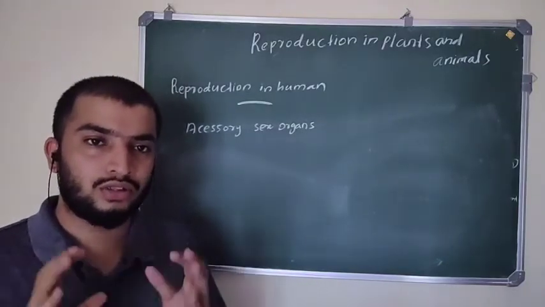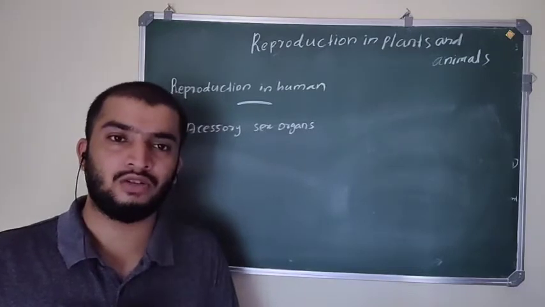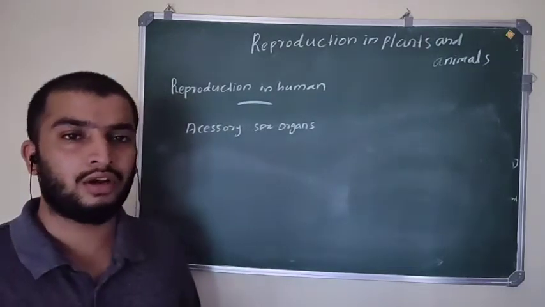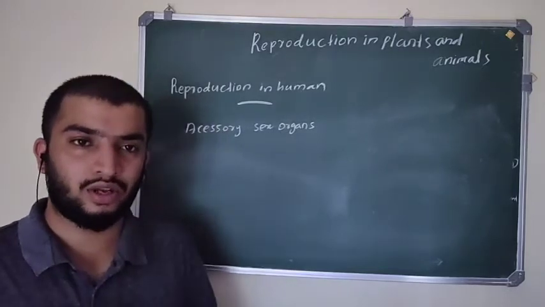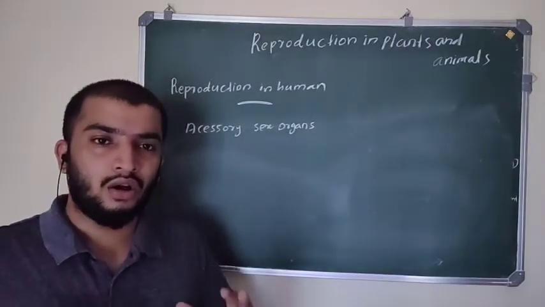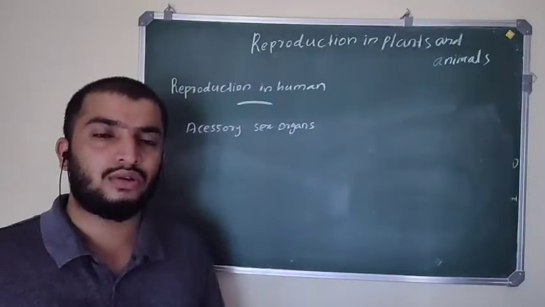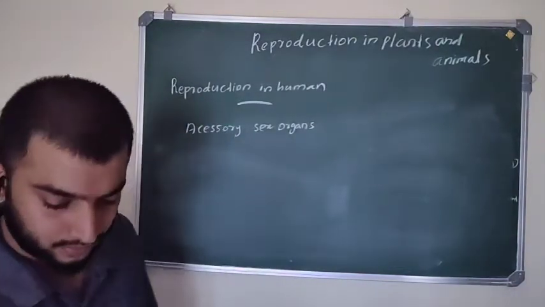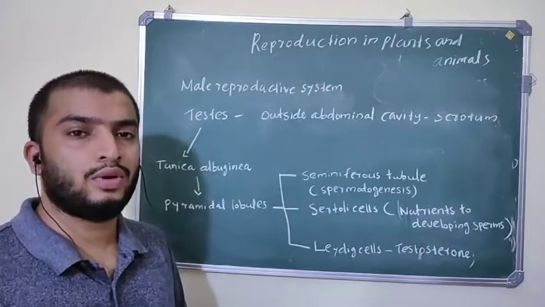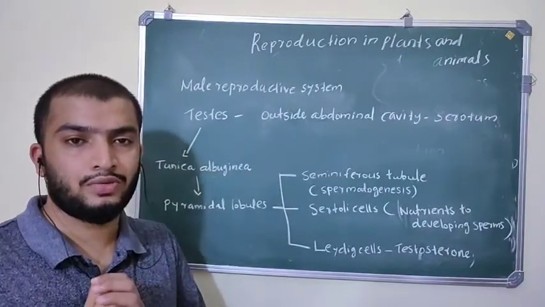So the human reproductive system consists of primary reproductive organs or primary sex organs and secondary or accessory sex organs. Next we are going to study the detailed structure of the male reproductive system and female reproductive system. First we are going to discuss the male reproductive system.